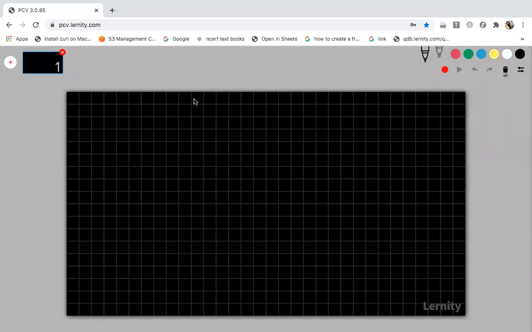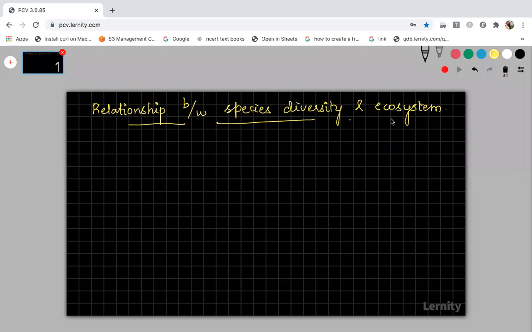Regarding these patterns of biodiversity, this is the conclusion part of the two different patterns we discussed, that is, the latitudinal pattern and the species area relationship. Finally, the conclusion is about the relationship between species diversity and ecosystem. So what is the relationship between species diversity and ecosystem?